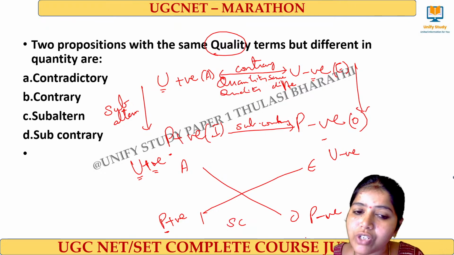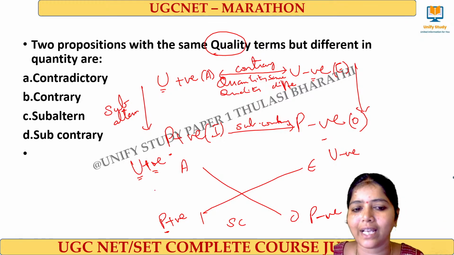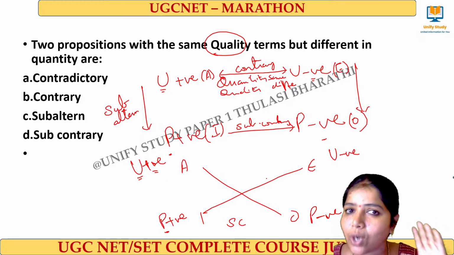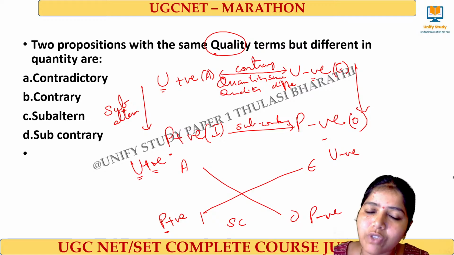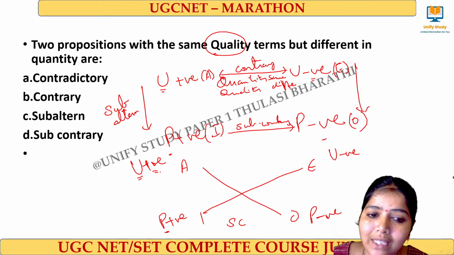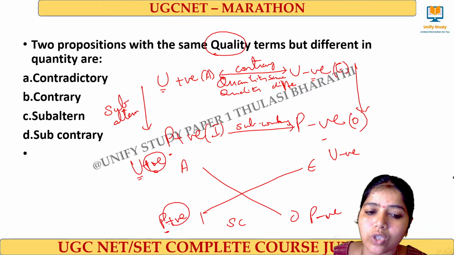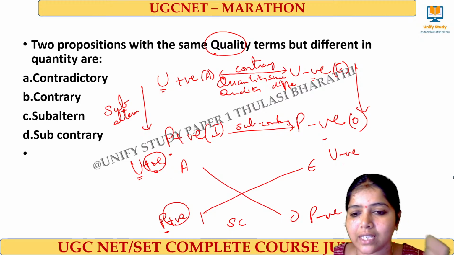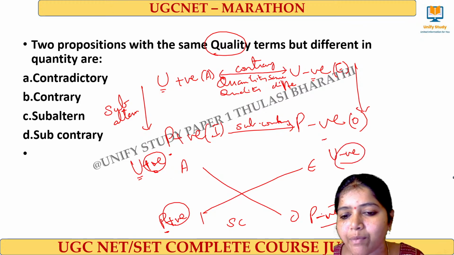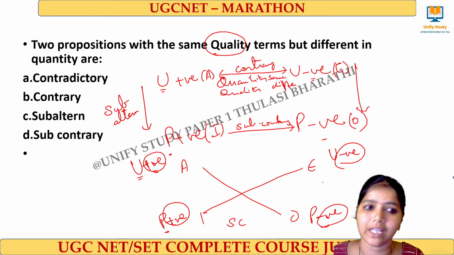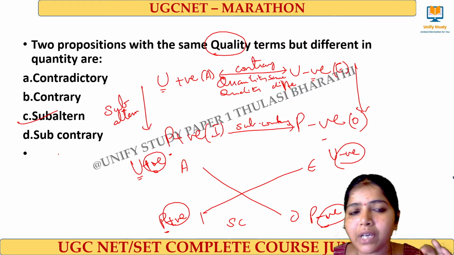With respect to contradictory, different quality and different quantity, we call it contradictory. Clear? When it comes to subaltern, same quality. See, here is also positive, here is also positive, differs only in the quantity. Here is also negative, same quality, differs only in the quantity. That is nothing but subaltern.